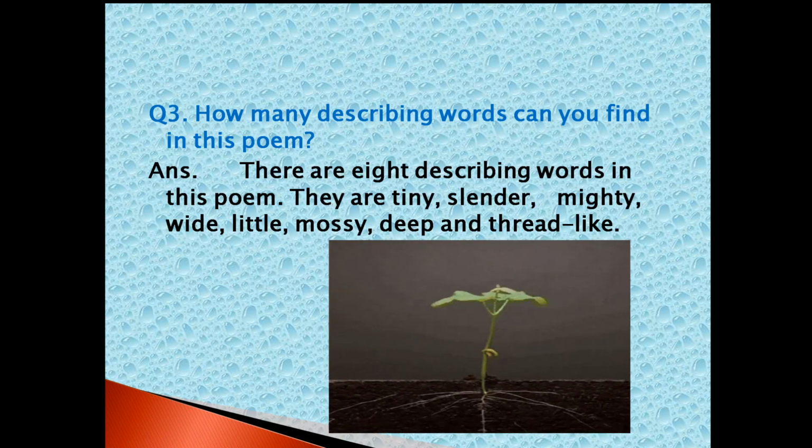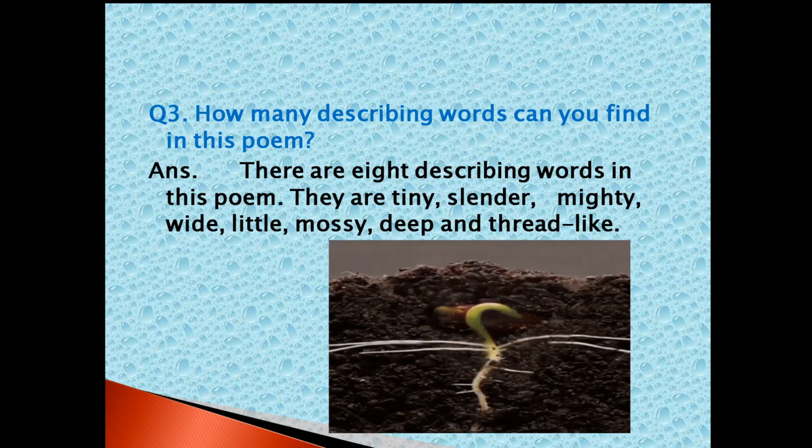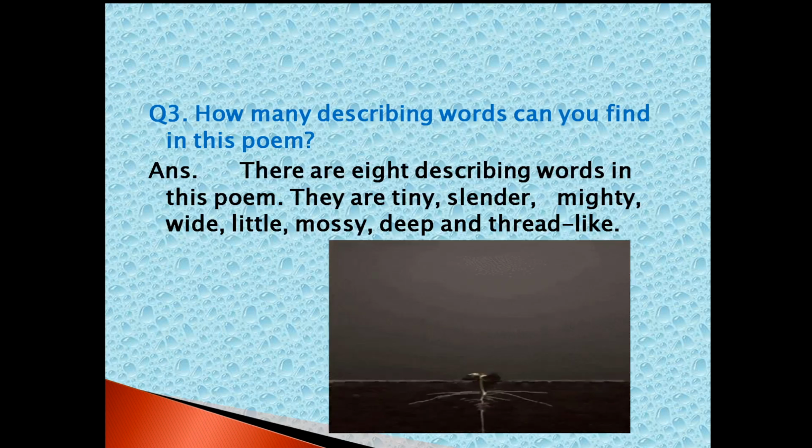Slender stem. Very thin stem. Mighty means strong. Here the plant grows, and after it has grown, it becomes mighty.